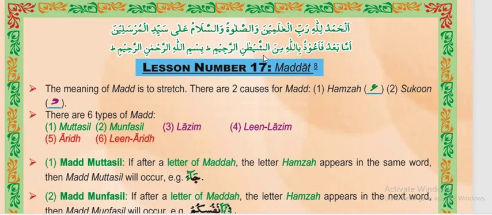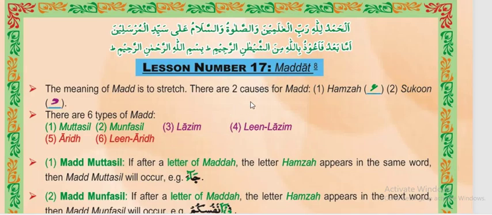It is about lesson number 17. Lesson number 17 is about maddat. Maddat means to stretch extraordinary. It is actually a sign which comes always over the letter, and whenever this sign comes, we have to make that letter longer in sound, and we have to make the stretching sound so that the length of madda will be completed. Now these maddat, they have 6 kinds.